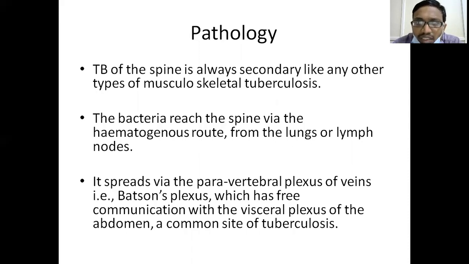Usually the bacteria reach the spine from the abdomen by Batson's venous plexus. These are paravertebral veins adjacent to the vertebra, and they have free communication with abdominal viscera. That is why abdominal tuberculosis most commonly presents as tuberculosis of the dorsal and also the dorsolumbar regions.